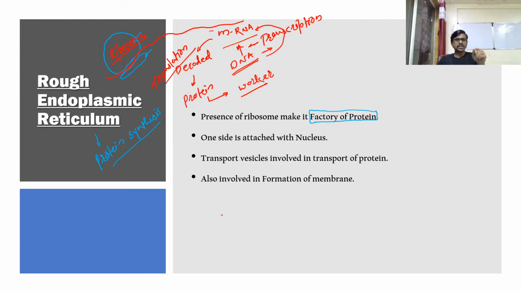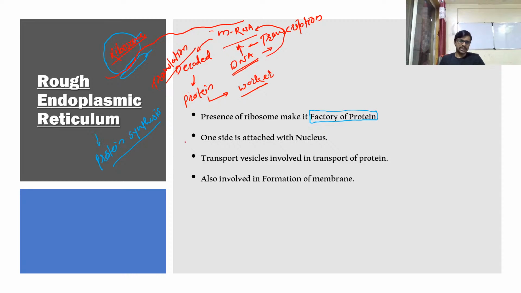Okay, so why is the rough endoplasmic reticulum called a protein factory? Because of only the presence of ribosomes. Only the presence of ribosomes is responsible for it, and we call it a protein factory. So this is the main reason we call it a protein factory, the presence of ribosomes, because it is involved in the synthesis of protein.